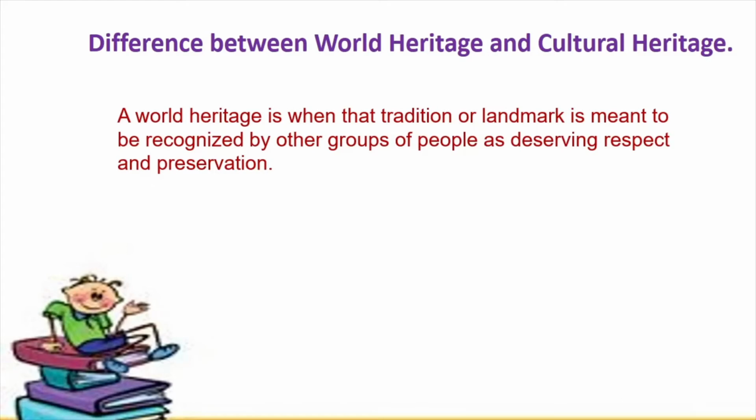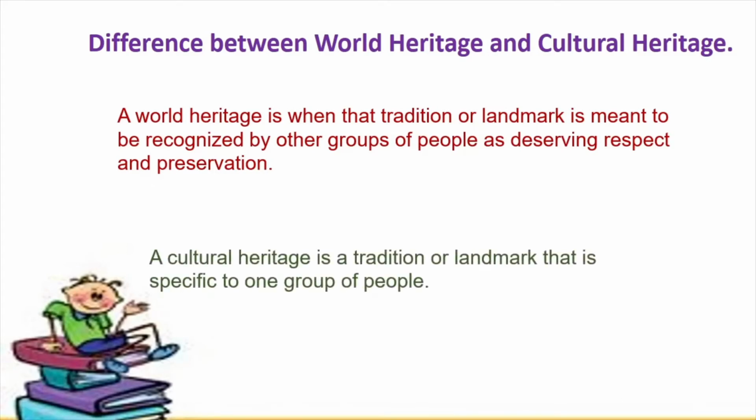Now there are some sites which are of cultural heritage. Now what is a cultural heritage site? It is a tradition or a landmark that is specific to one group of people. Now this particular group of people may be a religious group, okay, it may belong to some kind of same background, so that it can be different. People belonging to one particular religion could have a particular place or a particular landmark which is of importance to them, so that is a cultural heritage. And only that particular group of people would be interested in that particular landmark.